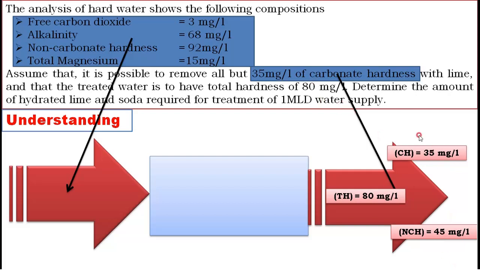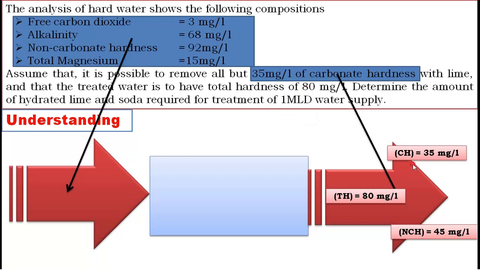It is clear. Determine the amount of hydrated lime. Hydrated lime is asked. In the previous problem they didn't mention it, therefore we considered quick lime, but here hydrated lime is mentioned. We will calculate for hydrated lime, and the soda required to treat 1 MLD of water. This we will see at the end of the problem.